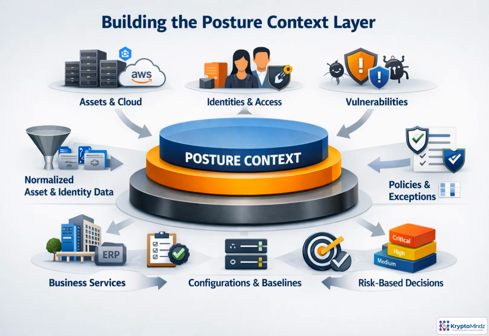Agents need more than alerts. They need context they can trust. The posture context layer turns scattered telemetry into a shared understanding of assets, identities, owners, criticality, configurations, vulnerabilities, and exceptions. First, data is normalized across clouds, endpoints, SaaS, and directories. Then it is enriched with business meaning, such as environment, data sensitivity, and service tier. Finally, it is compared against baselines and approved exceptions, so agents can suppress noise, prioritize real risk, and recommend actions that fit the business.